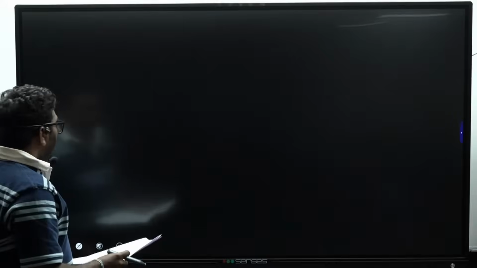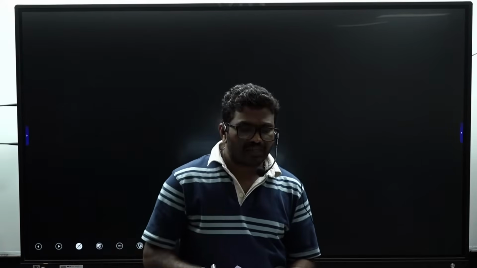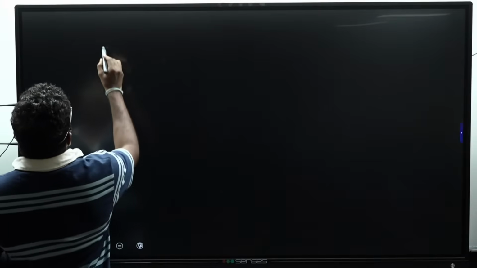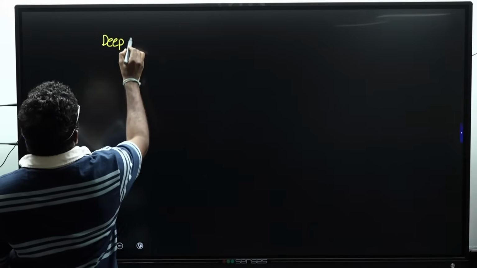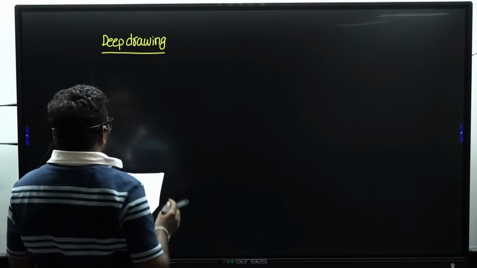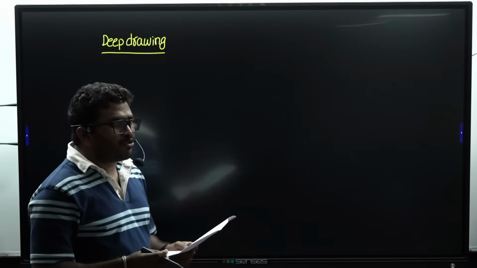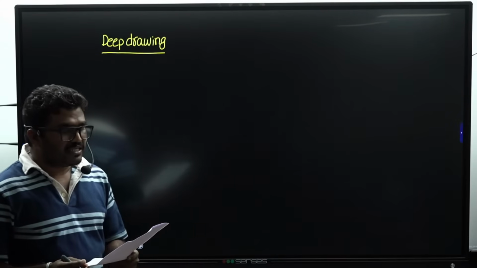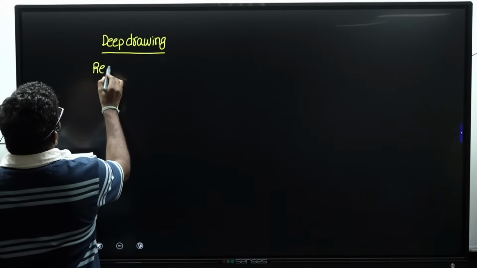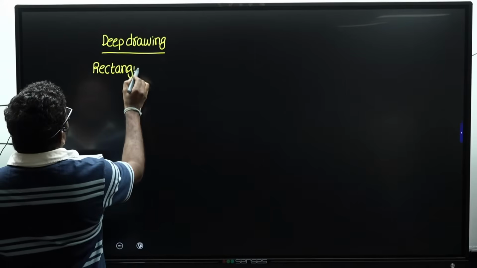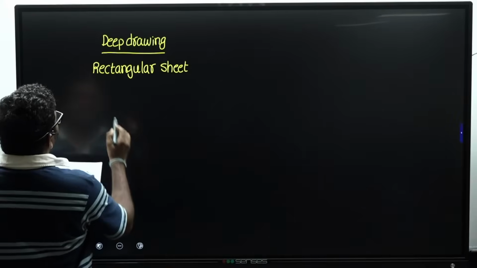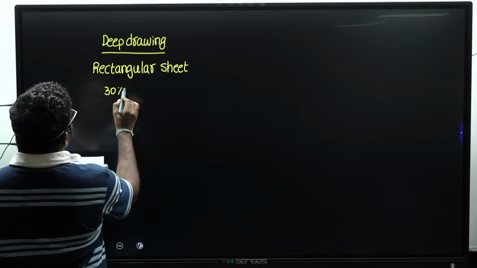Now, next another question from production, especially from the sheet metal operation, the deep drawing. From the deep drawing, this question is also a 2-mark question. So what is given? In a deep drawing operation of a rectangular sheet metal, 30% stretch in length.